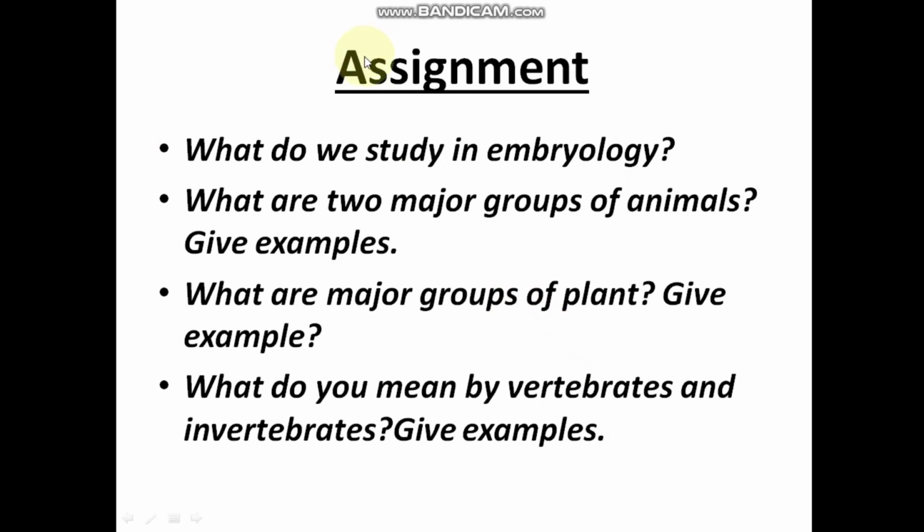Dear students, here is an assignment for you. What do we study in embryology? What are 2 major groups of animals? Give example. What are major groups of plants? Give example. What do you mean by vertebrates and invertebrates? Give examples.